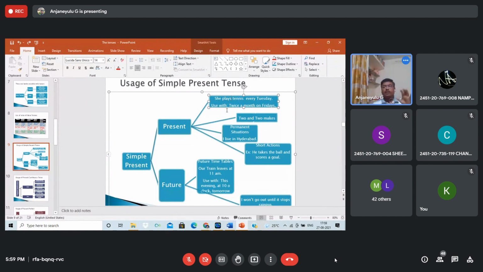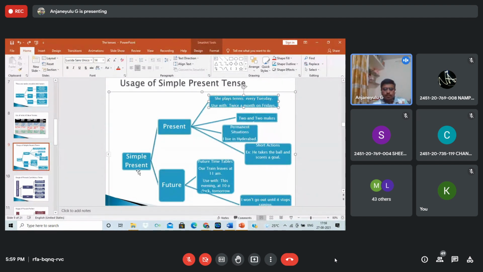So this is what you should remember. See, next: permanent situations. I live in Hyderabad. This is just simple present tense. You know that.